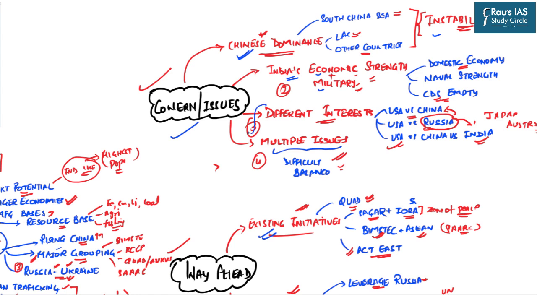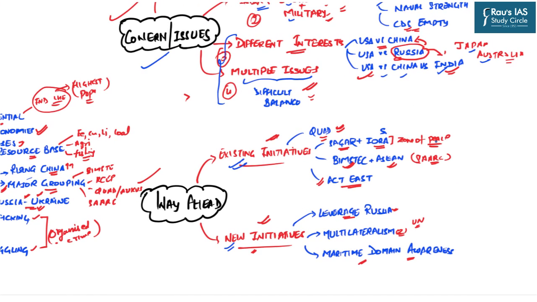And in the last, we also discussed the multiple different and conflicting issues which different countries like Japan, Australia, India, US, and China have in this particular region. And finally, we discussed the way ahead in two terms, that is, the existing initiatives in terms of various groupings and the new initiatives which India can take in terms of diplomacy as well as military strength.